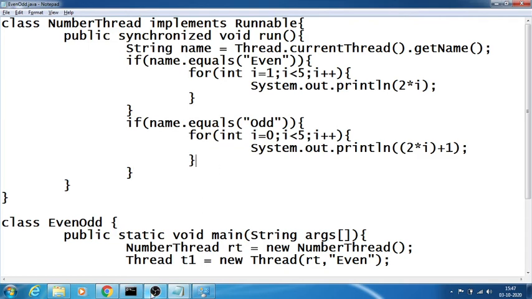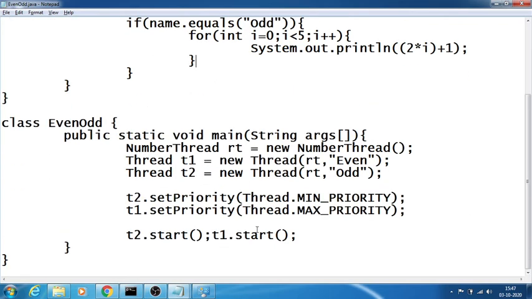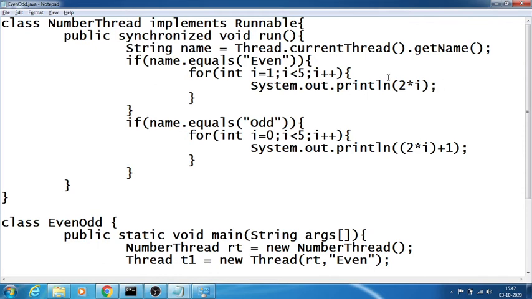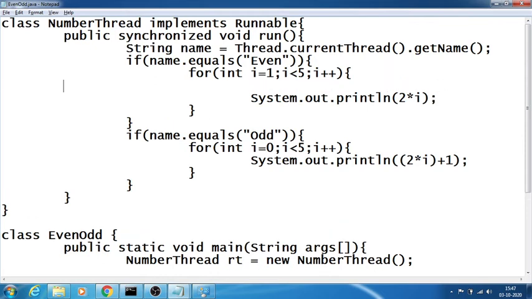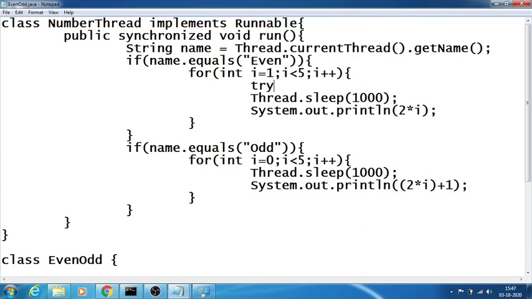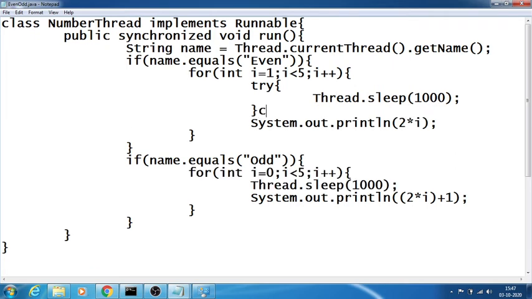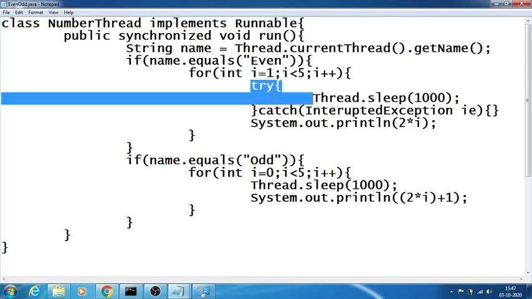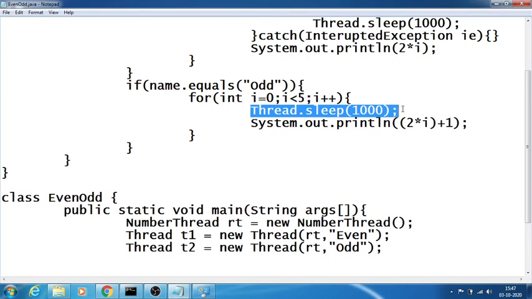Sometimes you may even see the threads interleaved. For example, if I keep some kind of time span in a thread, say I keep Thread.sleep of 1 second here, and again keep Thread.sleep here for 1 second, and keep a try catch block, catch of InterruptedException. Just copy this and paste it here.